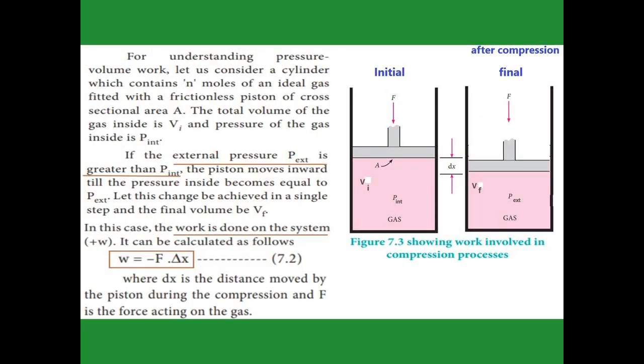Now we are going to see the pressure-volume work. The first diagram contains n moles of ideal gas fitted with a frictionless piston.